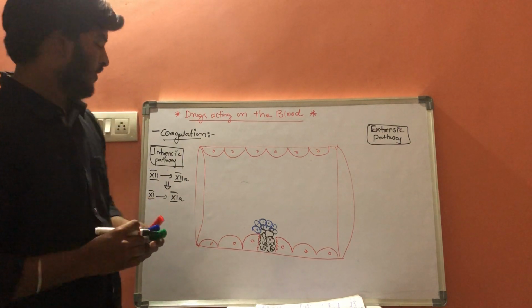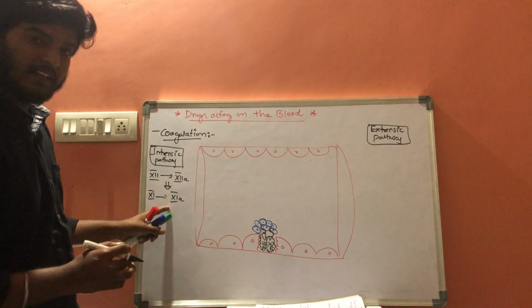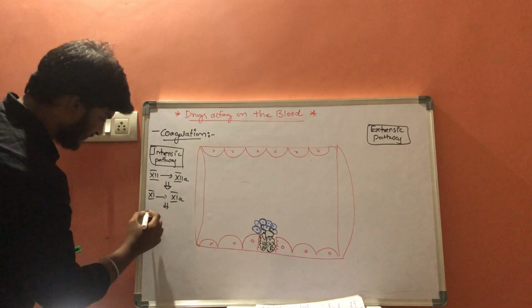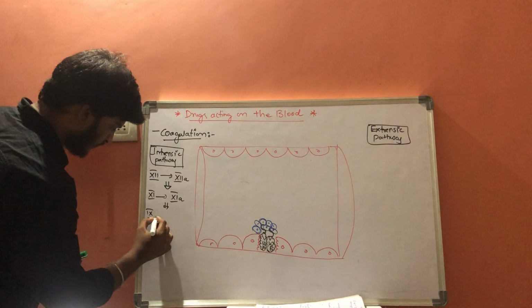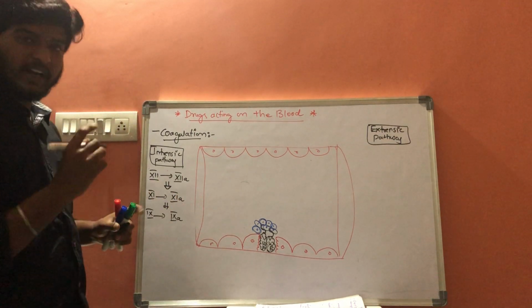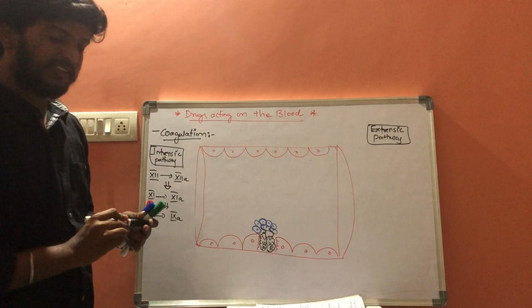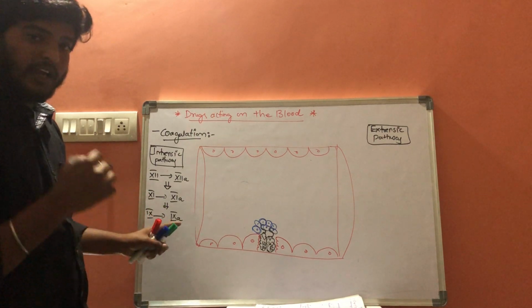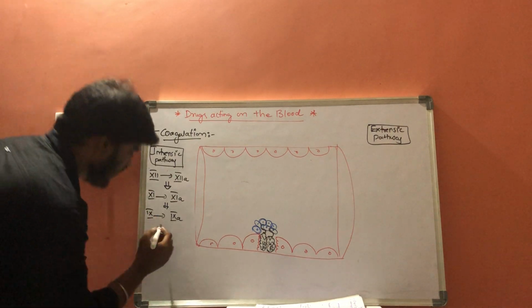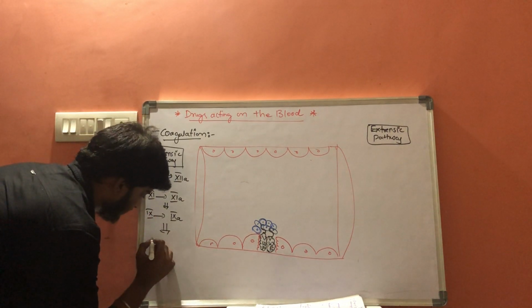Factor 11 will activate factor number 9. Factor number 9 along with factor number 8 will result in activation of factor number 10.